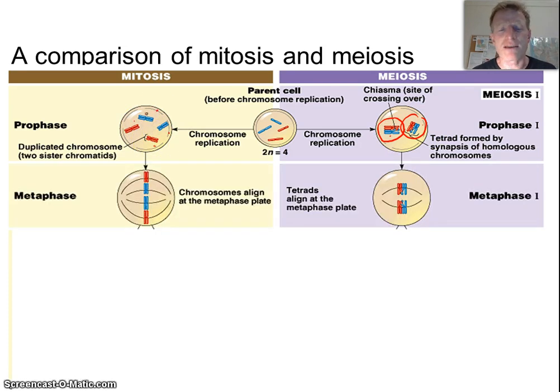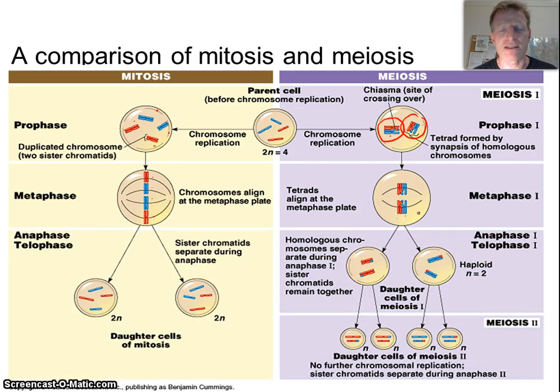And in metaphase, it's similar, but it's different. Notice in metaphase of mitosis, all 4 chromosomes are lining up along the spindle, and they're all going to be separated. But in metaphase of meiosis 1, they're lining up as pairs, and we're separating homologous pairs here. Okay. Then in anaphase and telophase, we're just separating and reforming our chromosomes in mitosis. So we have 2 cells that are identical to the parent cell in mitosis.